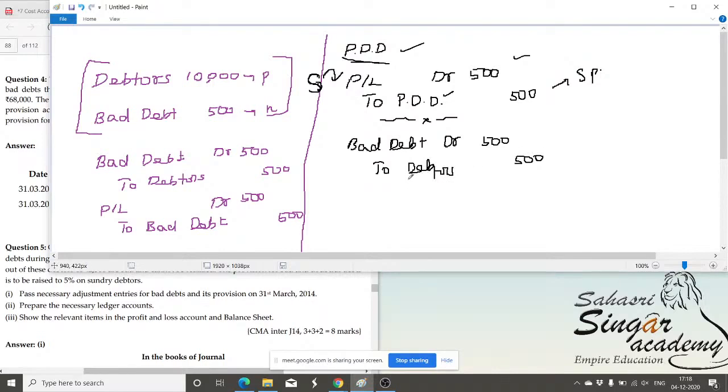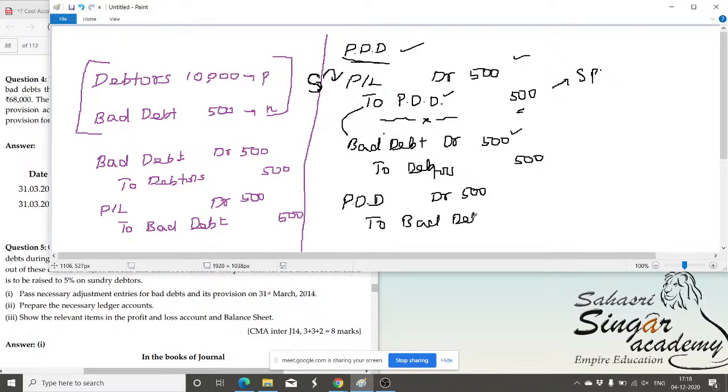And what happens now? The bad debt usually would be debited to the P&L account, the monthly paycheck, but we don't debit that because an amount was kept aside to meet the bad debt in the name of PDD. So rather than adjusting the bad debt in the P&L account, I'm going to adjust it in the PDD. Further, the journal entry is that the amount available on the credit side of the PDD is now used by debiting it: PDD account debit 500 rupees to bad debt.